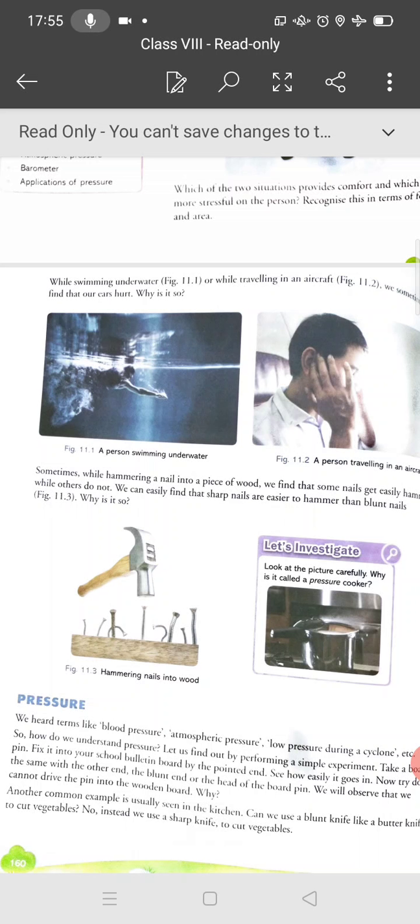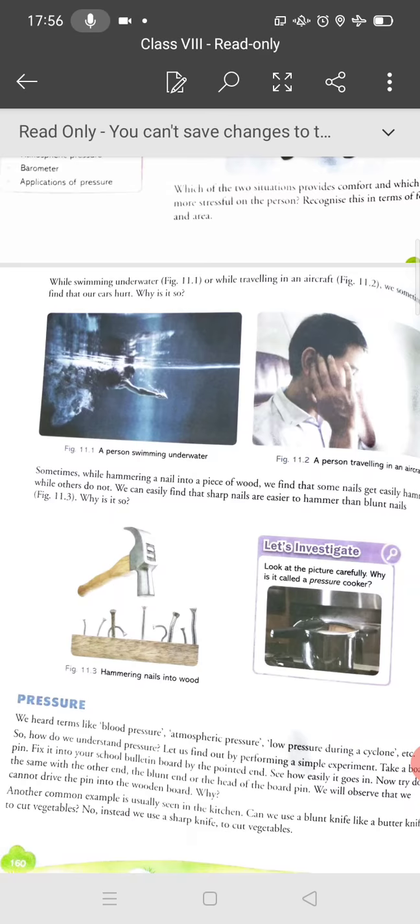This means pressure is inversely proportional to area. If area is less, pressure will be large, it increases. If area is large, pressure will decrease.